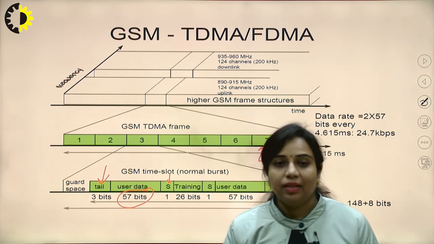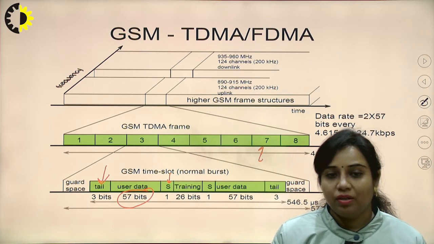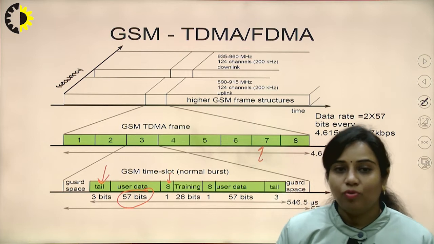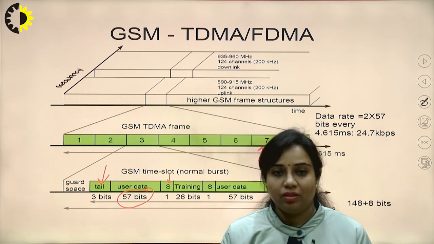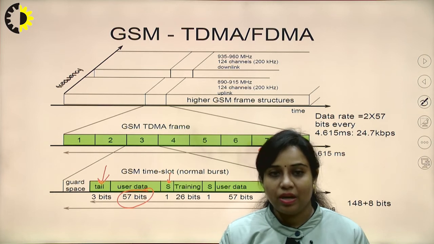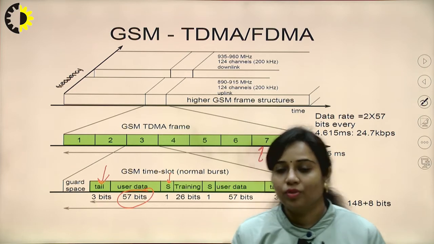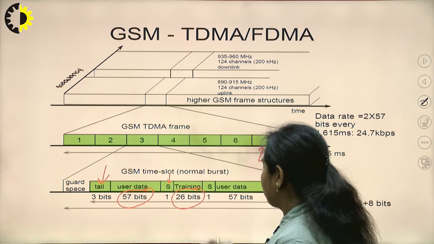Now, basically why we are transmitting the training information is that it is required for the purpose of synchronization only. Like if I am going to design a particular system and I want to train the system, then some bits are required so that it will work on the same frequency band if I am going to transmit another set of user data. So, that is the training sequence, which is of 26 bits of data.